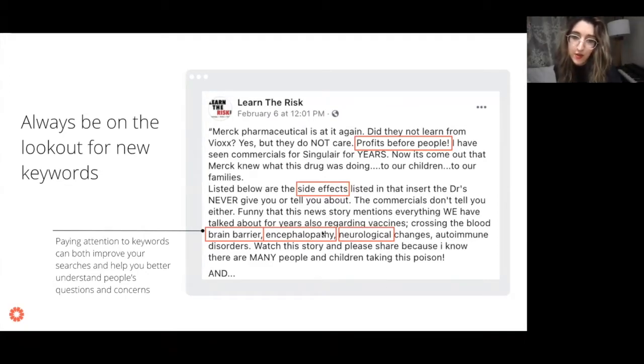I'm not sure I even know what encephalopathy is, right? So that's a signal to me that, hey, these are new keywords that might be worth paying attention to and incorporating into my searches. Maybe people are really concerned about the brain barrier, right? Maybe so many people are concerned about it that really we should have more reporting on what that means in relation to vaccines, or more communications from health officials about what that means, right?